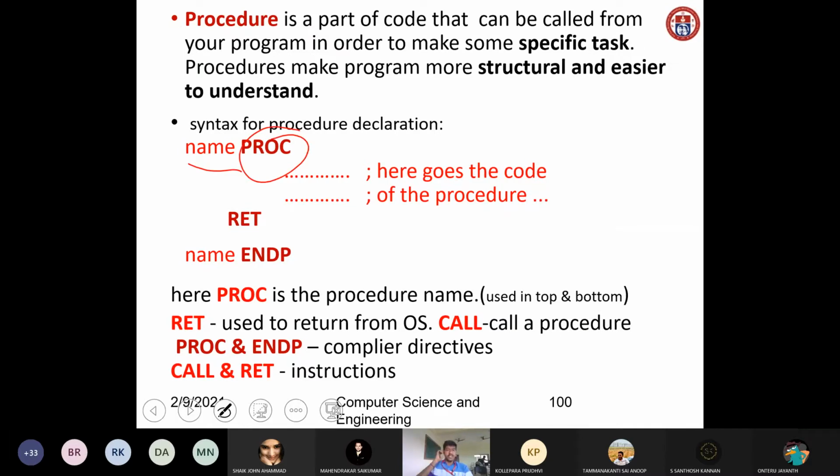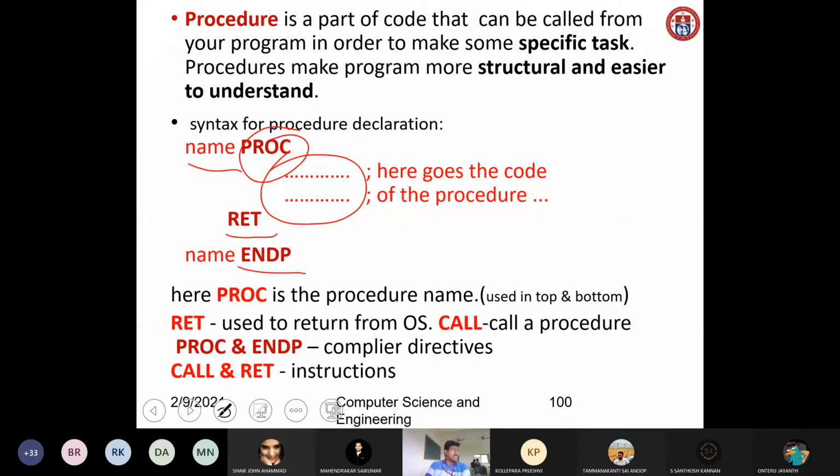PROC is a keyword. And here goes the code of the procedure. Here we write the procedure code, and finally we mention RET. RET is used to return. A function returns a value, but a procedure does not return any value, we simply use RET. RET means return. Then it is followed by ENDP. ENDP means the end of the procedure.